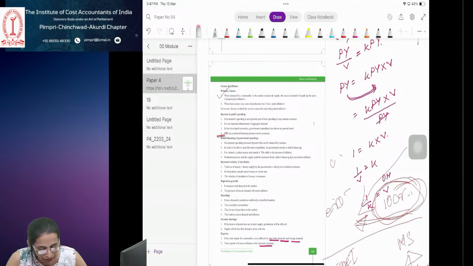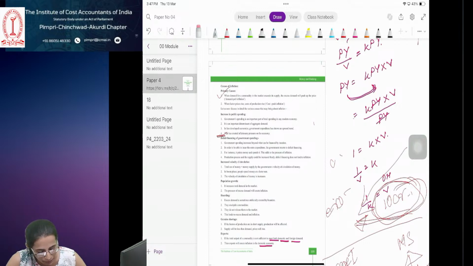It gives ways and means advances to the government. It issues new loans on behalf of government. Central bank and government are friends, we can say, very good friends. So they are helping one another for the growth or the economic development of the economy. With the help of one another, they are leading to the growth of the economy. It can issue new loans on behalf of government.